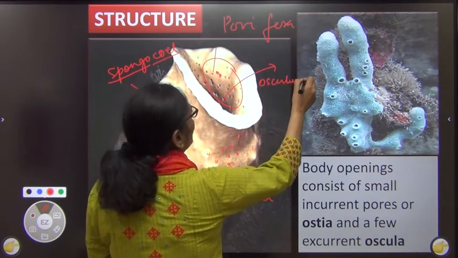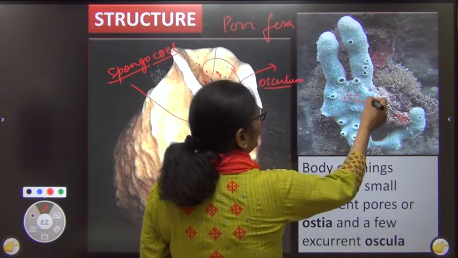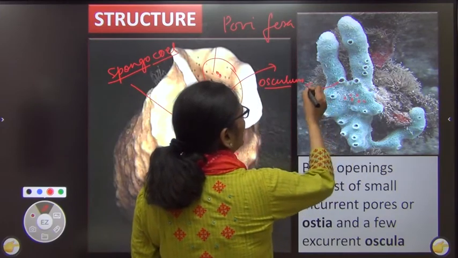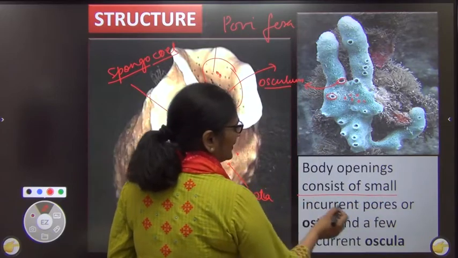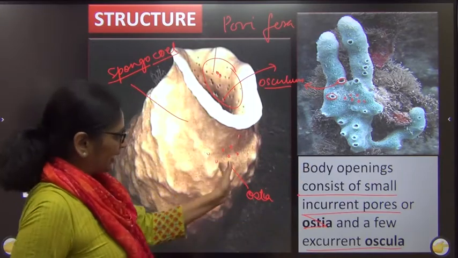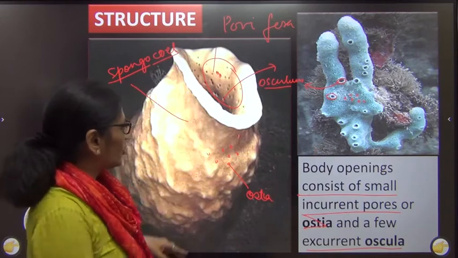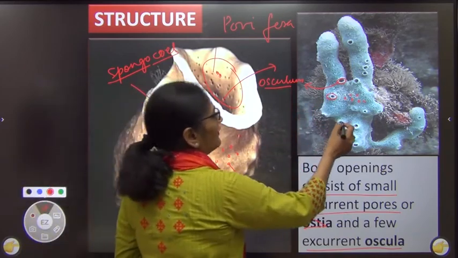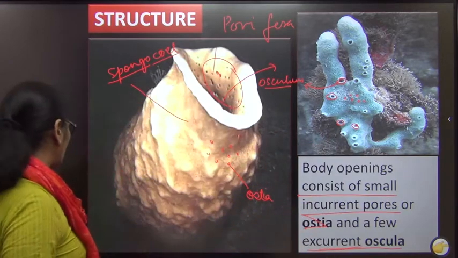I will show you these diagrams, these points. See, it has got numerous ostia. Water enters through the ostia and it moves out through these bigger apertures called osculum. So the body has many small pores called ostia, which are incurrent. That means they take water inside. The ostia are more numerous in number, whereas the osculum is fewer in number, and this is excurrent. That means the water moves